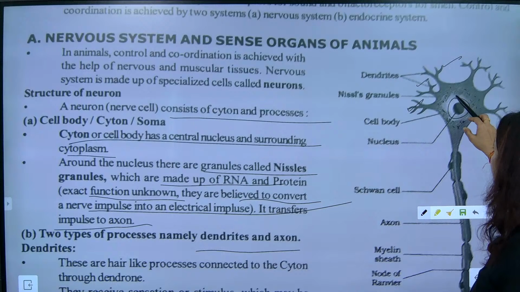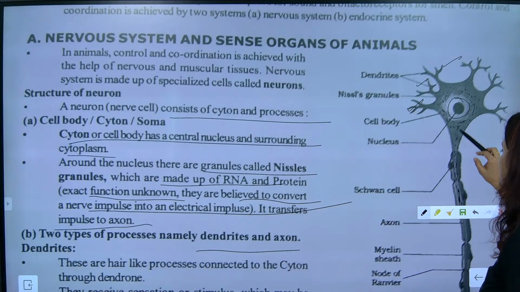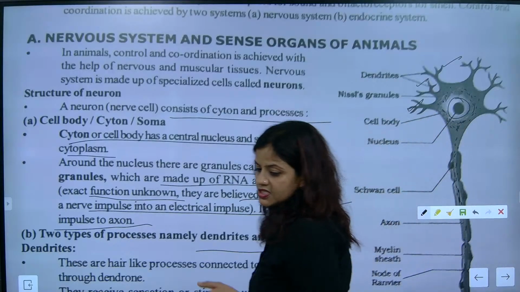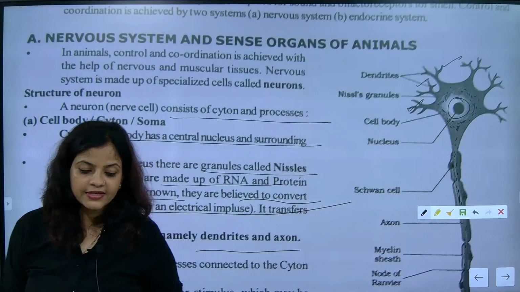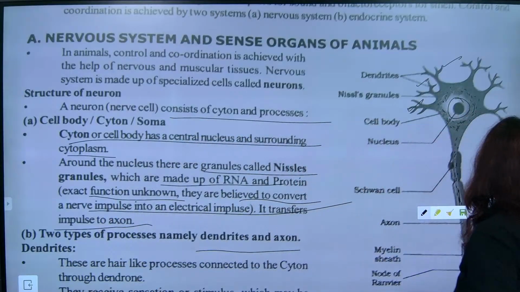Now this information will get converted into electrical by Nissl granules, and these Nissl granules will transmit the information as electrical impulses in the axon and dendrites. Got it? Simple fact. After that, what is the next part?